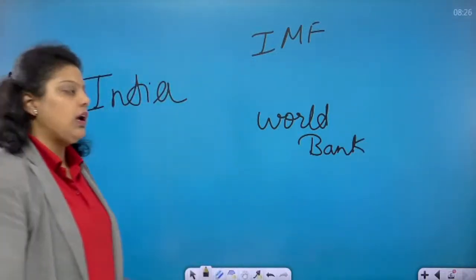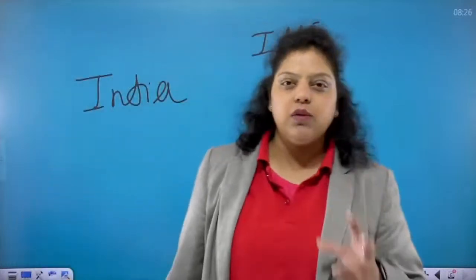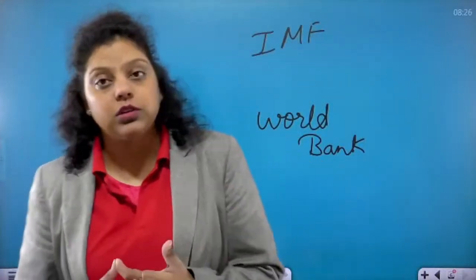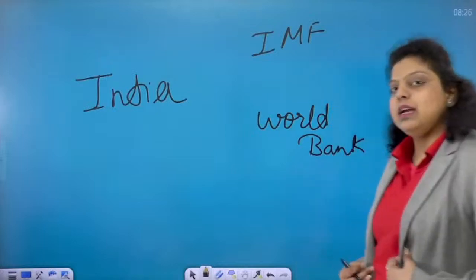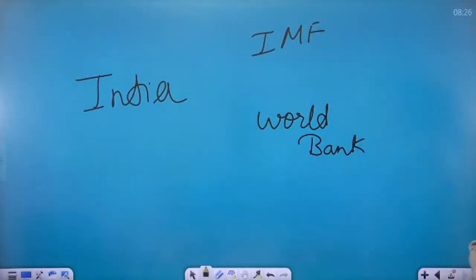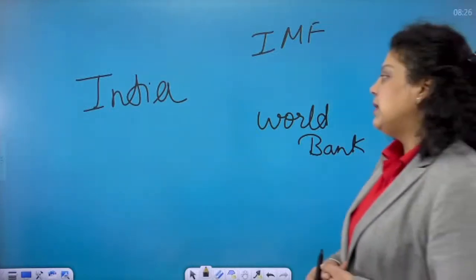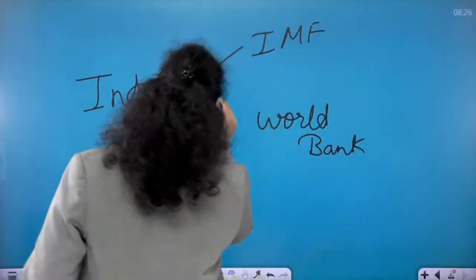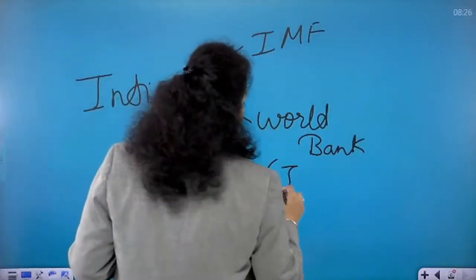The World Bank helps the country to remove poverty, to develop the country, to reconstruct the country. And the IMF helps the country in an economic crisis, in the situation when the country is not capable of managing its financial conditions itself. So India went to the World Bank and IMF, and under the World Bank, IBRD was there.